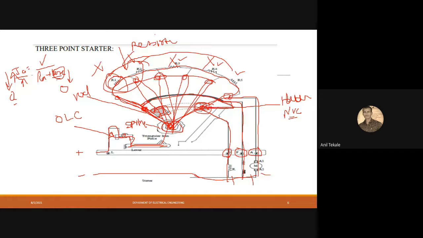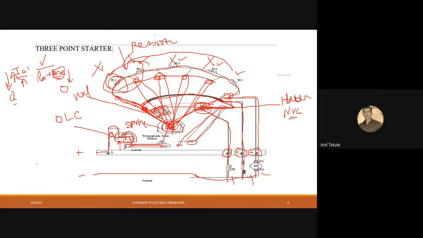Second thing, the overload coil. What will happen if there is extra current above the rated, above the determined value? If that current flows through this, it will get magnetized, and due to magnetizing it will shift this to the upside. Once it shifts upside, these two terminals will get shorted, and at that time your current will be zero, and the no voltage coil will release the handle, and your whole system will get turned off.